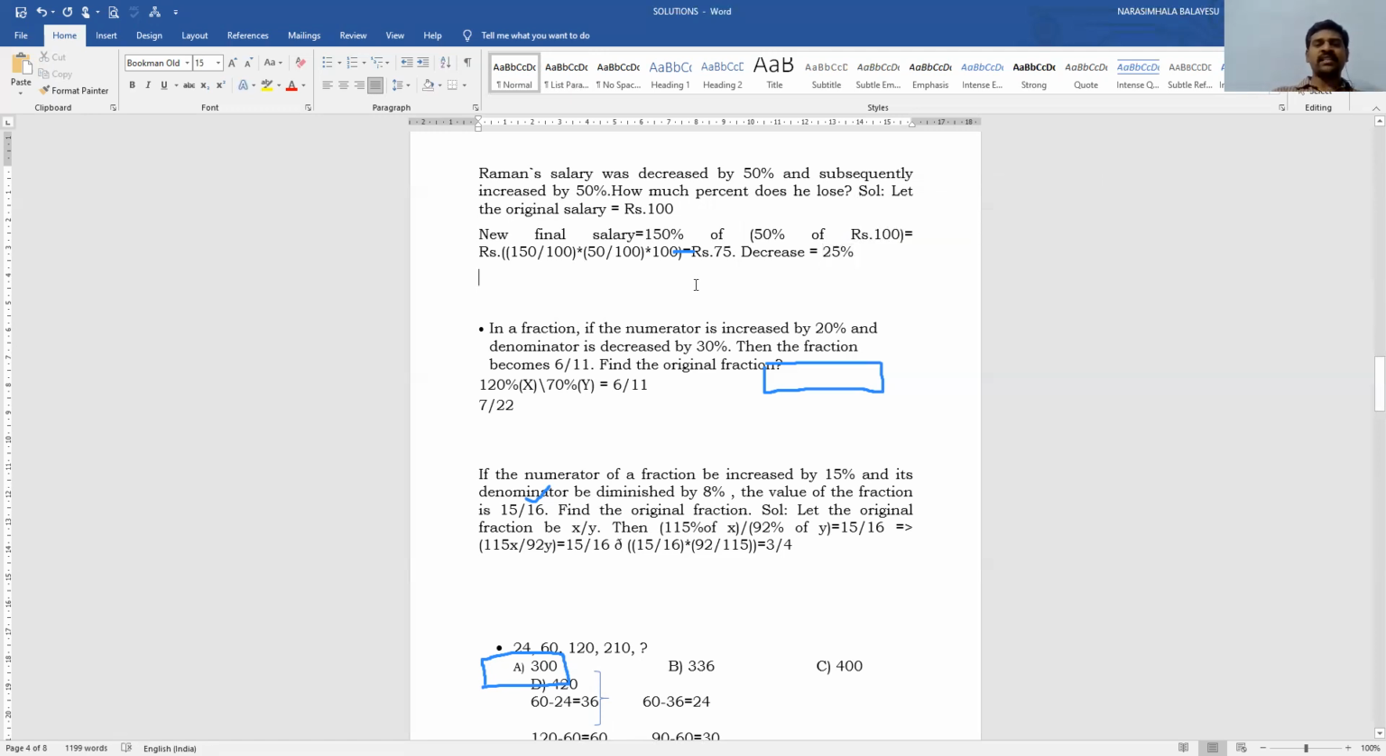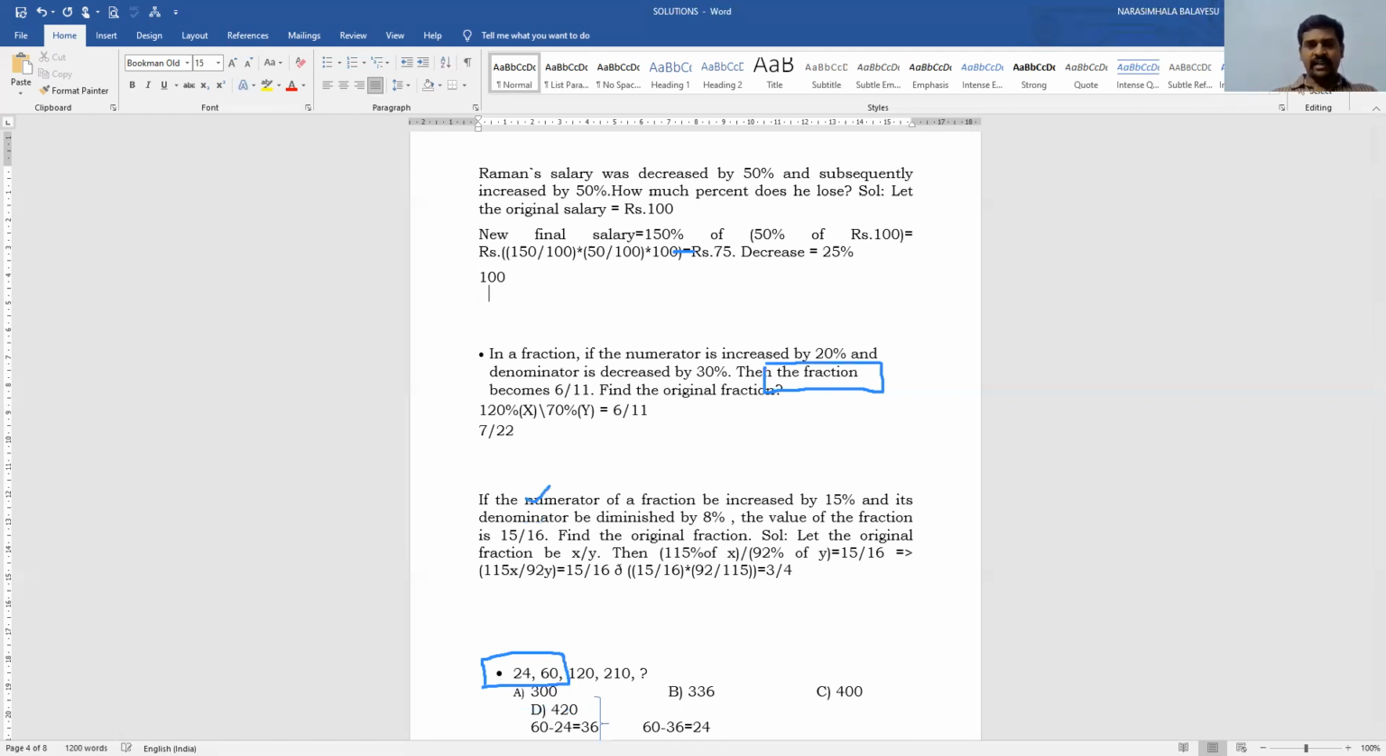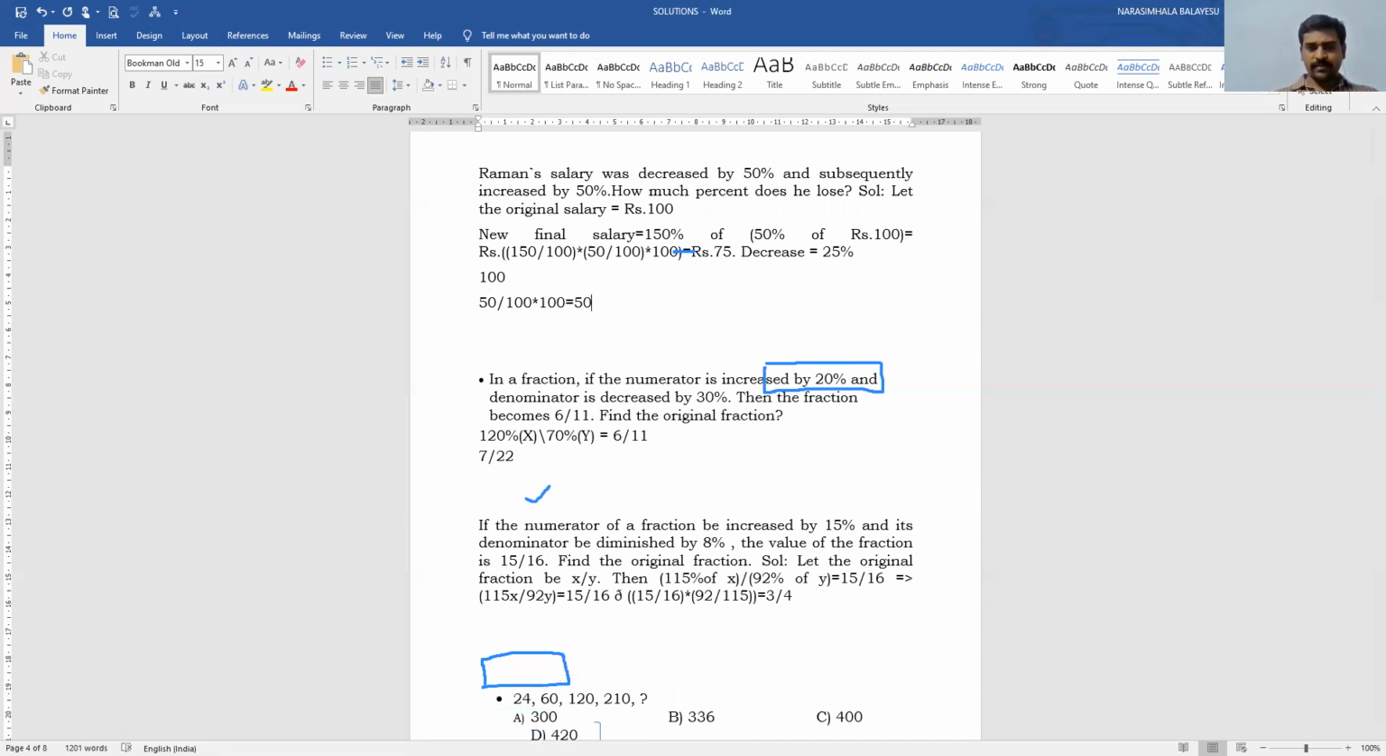Raman's salary was decreased by 50% and subsequently increased by 50%. How much percentage does he lose? That's what we have to find out. So let us take the original salary is 100 rupees. Okay. Now 50% decreased. Therefore 50 by 100 into 100. So then what is the salary now? 50 rupees.